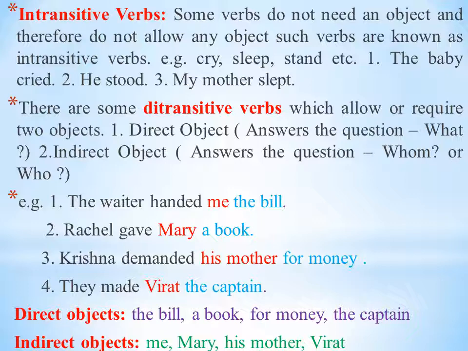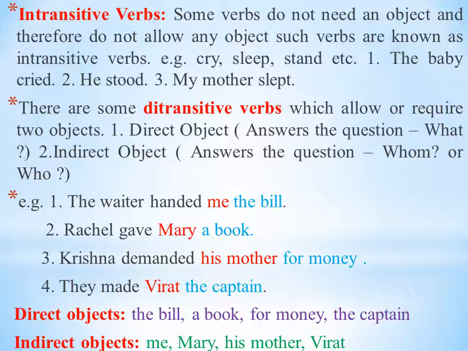Such a kind of verbs are known as intransitive verbs because they do not need object at all. He stood. Now, subject and verb are sufficient. There is no need of adding any object. My mother slept. Okay, slept is an intransitive verb because it does not need any object.